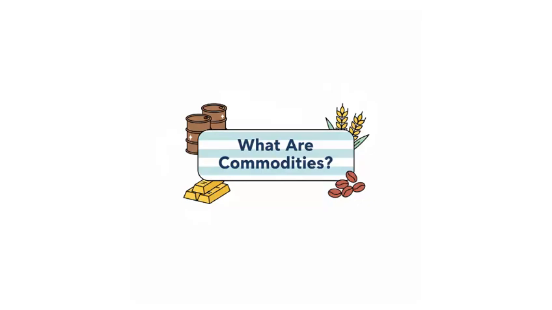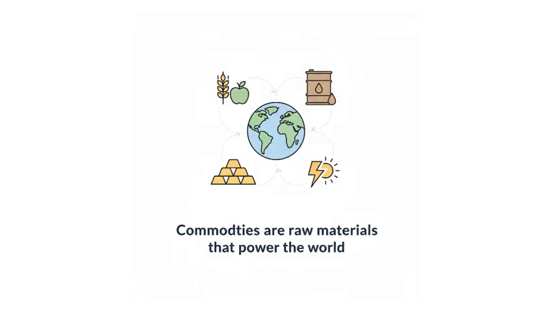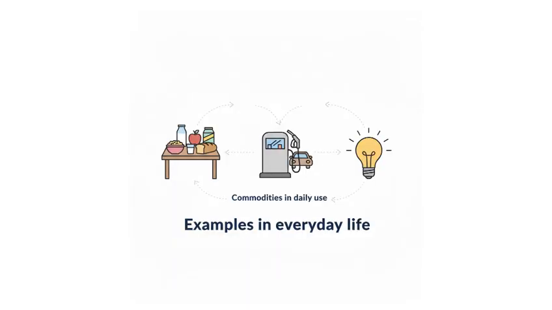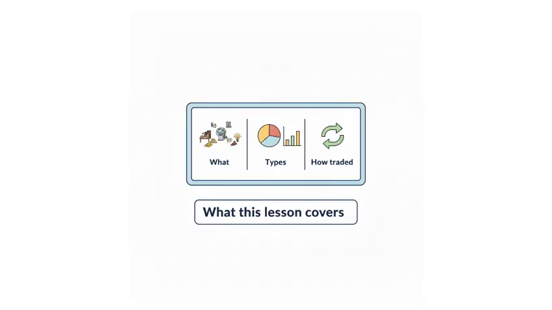What are commodities? Commodities are the raw materials that keep the world running. From the food we eat to the fuel that powers our homes and cars, commodities are everywhere. In this lesson, we'll break down what commodities are, how they are categorized, and the different ways they are traded.